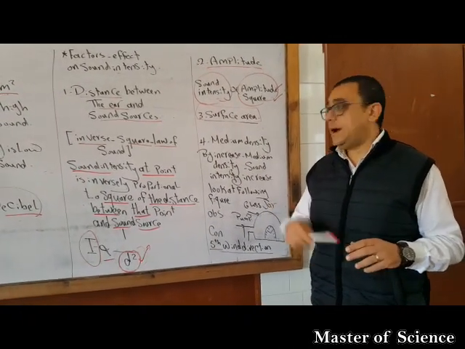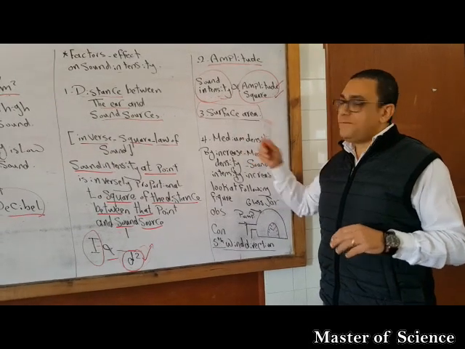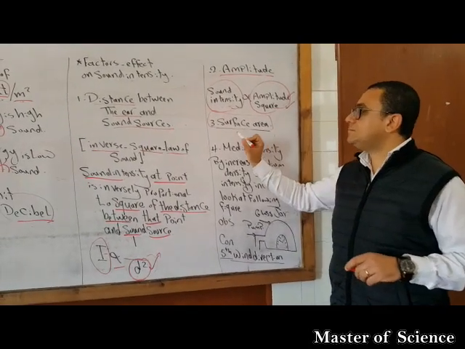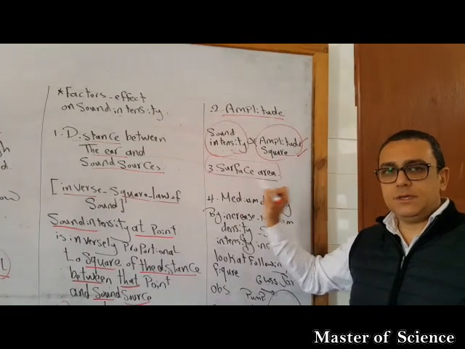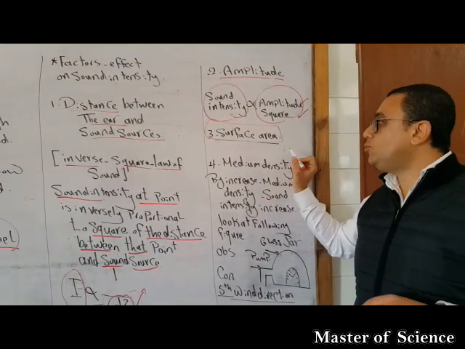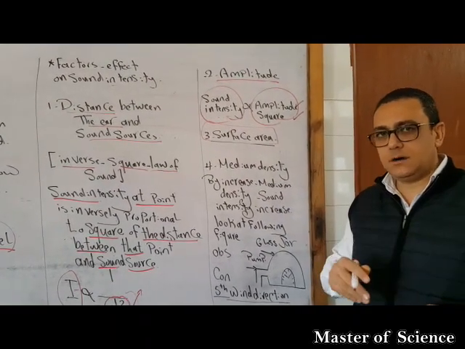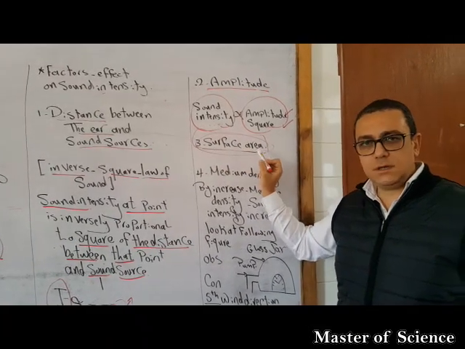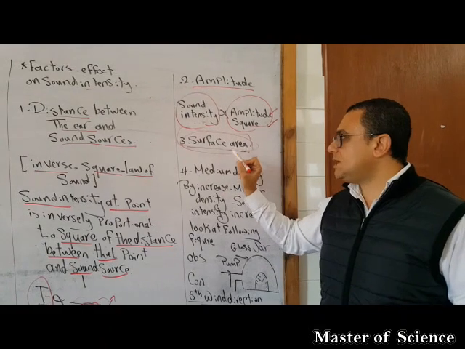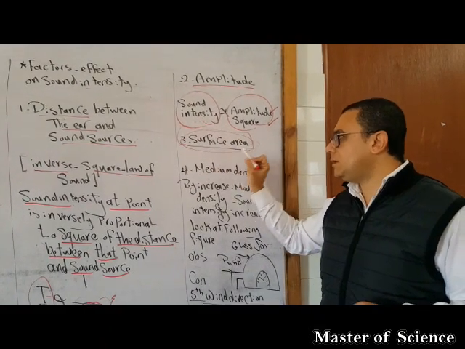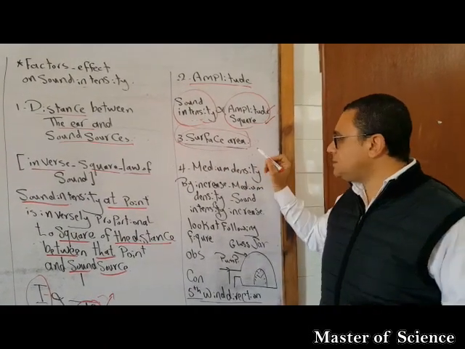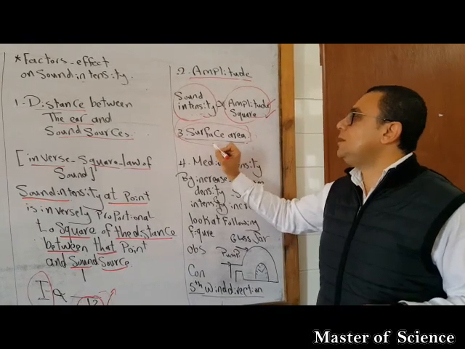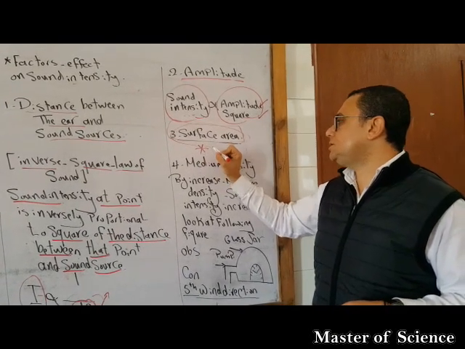Or another example, we fix any stringed musical instrument on a wooden box, like a violin, like a guitar. Why? To increase the surface area. So by increasing the surface area, it's very logical that the sound intensity will increase. We can explain it with the following tool. I'm going to let you see it.